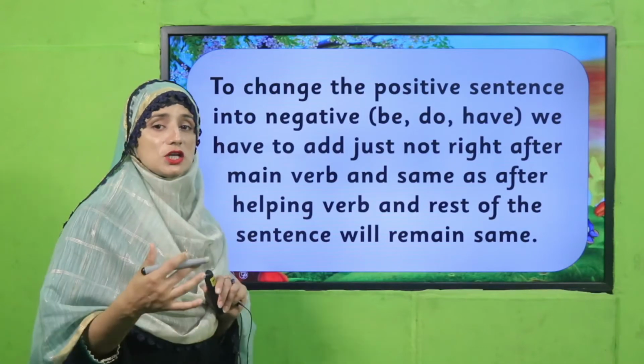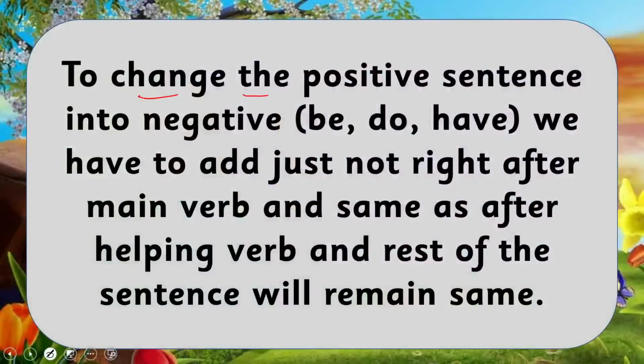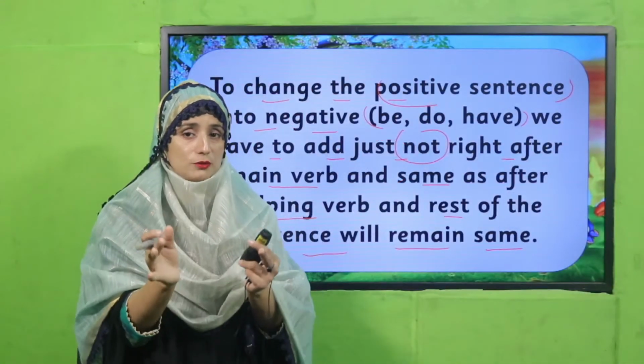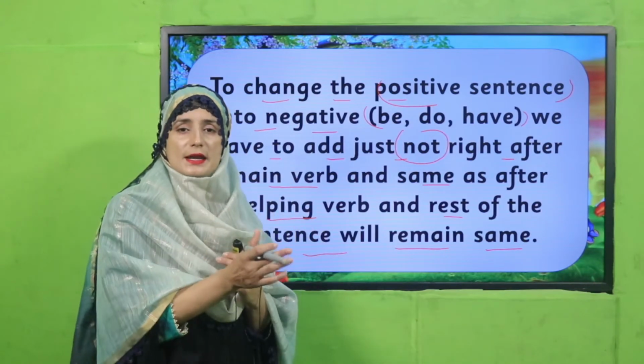See how we can change all these into negative form. To change a positive sentence into negative, with be, do and have, we have to add just not right after the main verb, and likewise after the helping verb, and the rest of the sentence will remain the same. So easy structure, my dear students. You have to fix in your mind how you can change a positive sentence into a negative form.